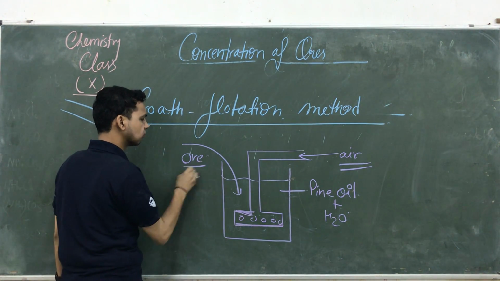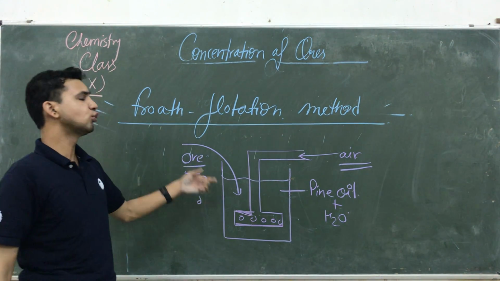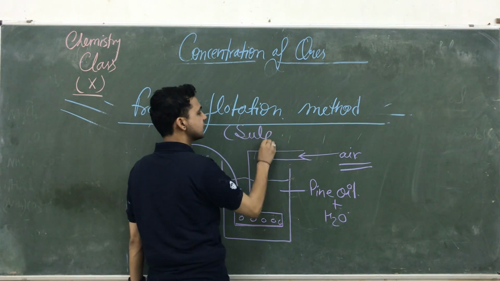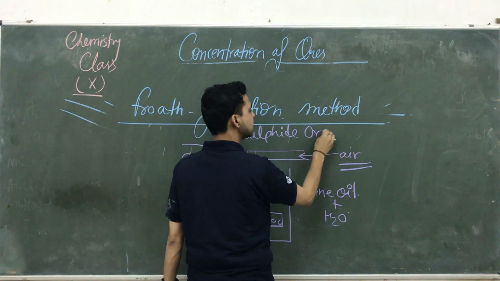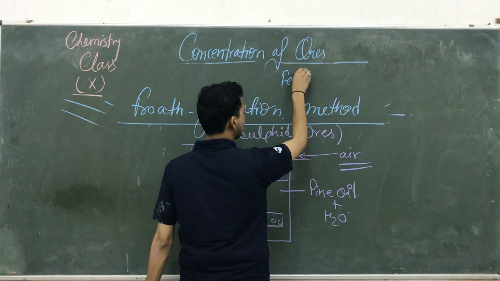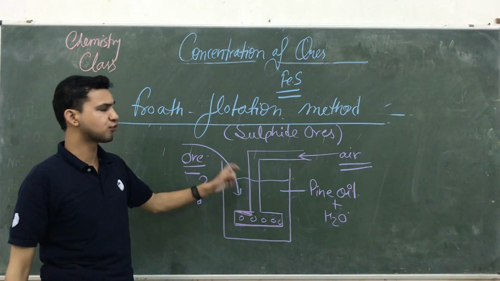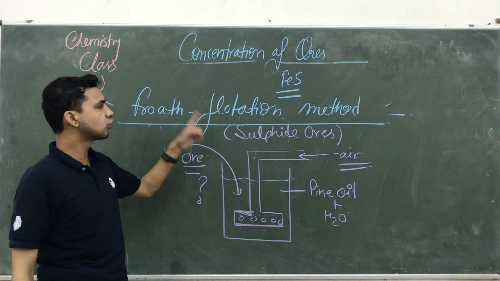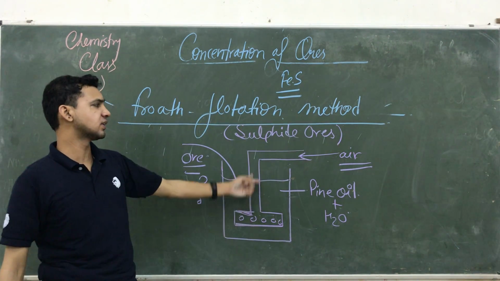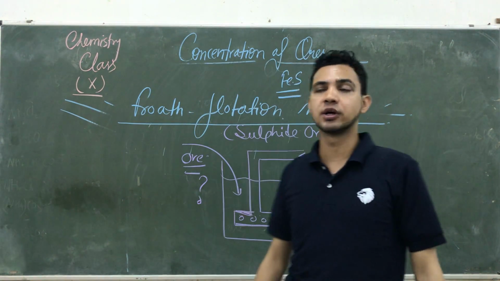But which kind of ore? Which type of ore is this method helpful for, to remove the dirt from? This method is only used for sulfide ore. What is the meaning of sulfide ore? If any ore, like FeS, is made up of sulfide or contains sulfur, then we use the froth flotation method. This method is not used to remove the dirt from any kind of ore. It is a specific method, which we use to remove the dirt from sulfide ore.